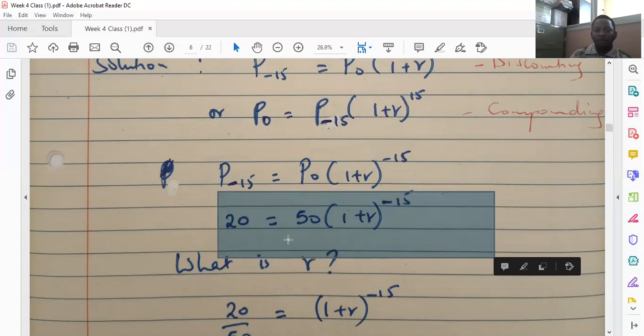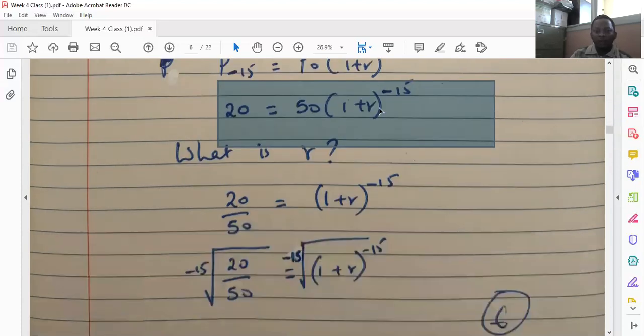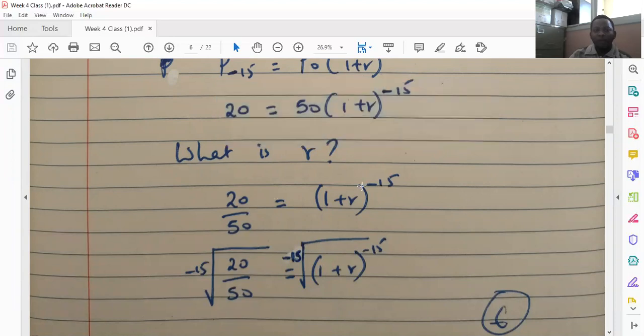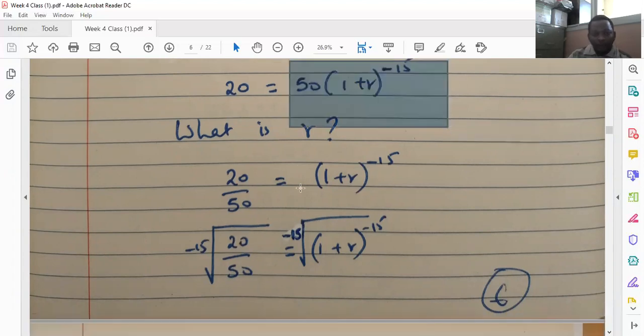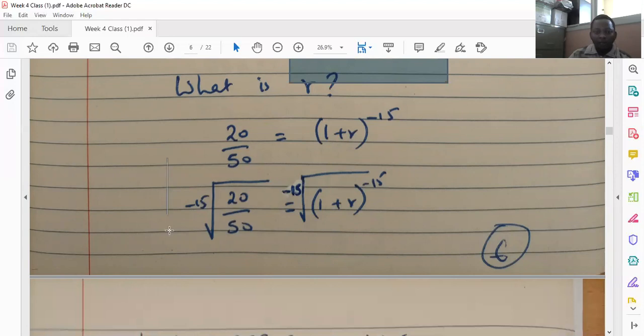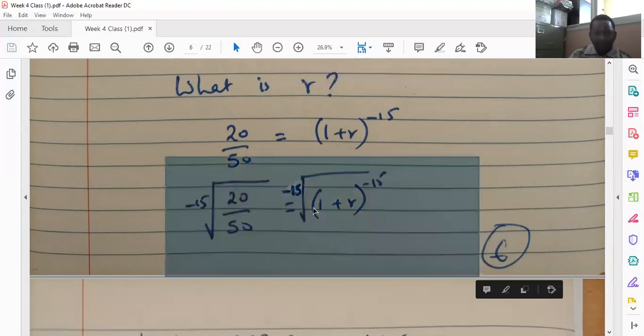So what is r? To get r, we make r the subject of the formula. So we divide both sides by 50, to remove 50 from this side. And then we take the negative 15th root of 1 plus r raised to the power negative 15, so as to remove the power. We take the negative 15th root on both sides. So we are left with like that.